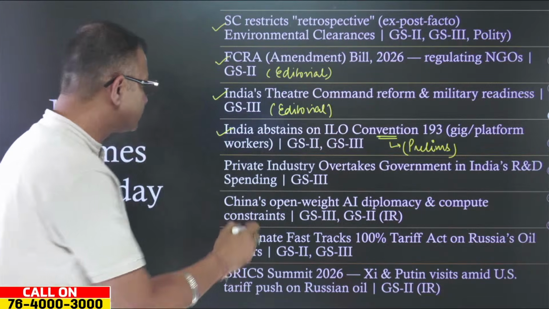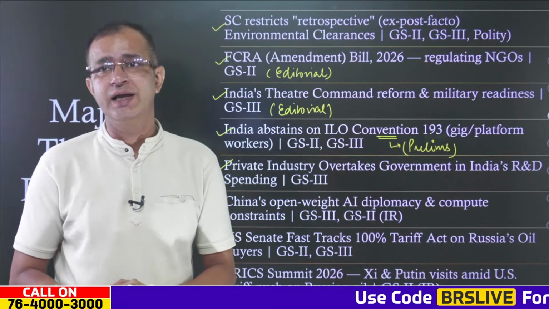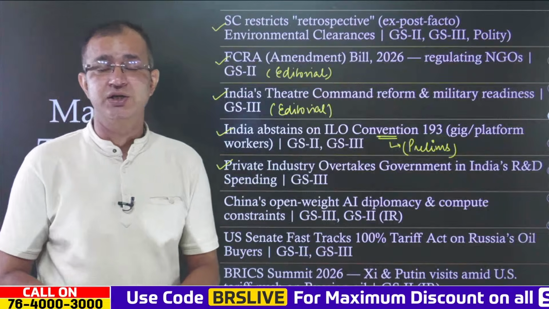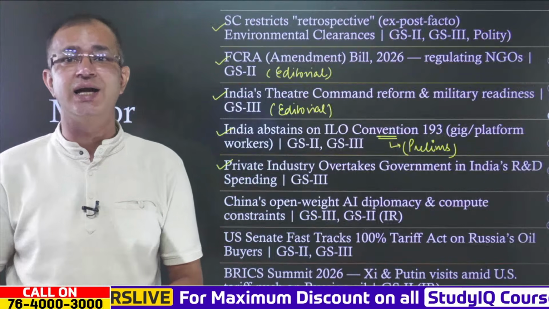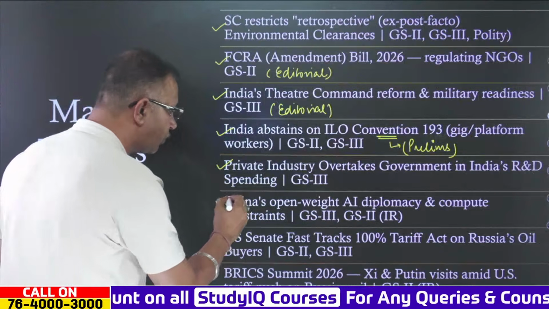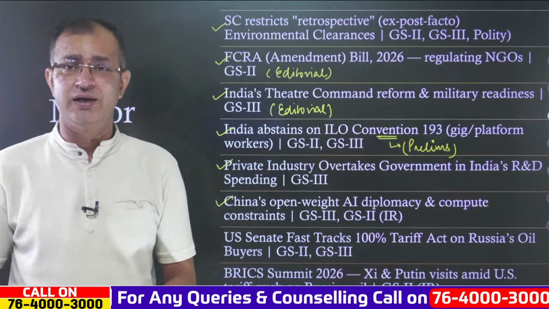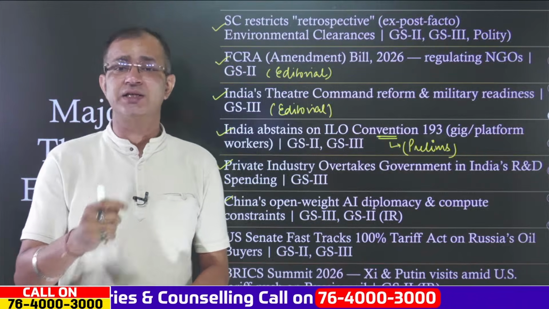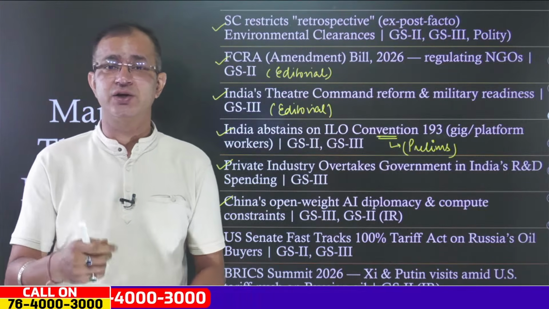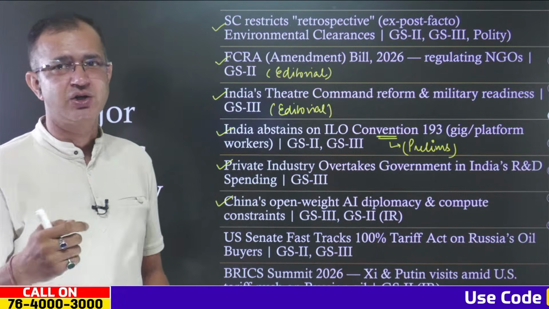Then the next news that we'll be discussing is about the private industry, which has overtaken the government in research and development spending. That pertains to research and development, or you can say science and technology, which is part of GS paper 3. Then we'll be talking about China's open weight AI diplomacy and the compute constraints as well, which is again important because this relates to international relations and also relates to GS paper 3, that is the technology or the AI that we are talking about right now. So this is the major technology that we are talking about.